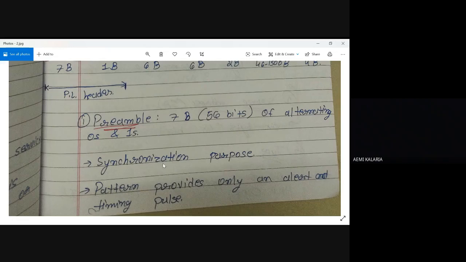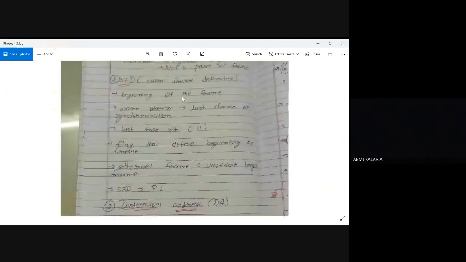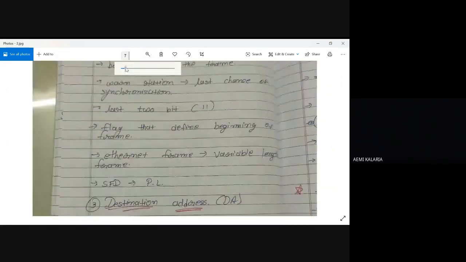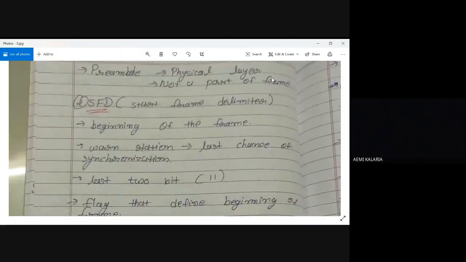Basically the sender is giving the idea that okay, I want to send something to you, so first let us synchronize our clocks so it is easy for us to transmit. So that's why for synchronization purposes we are using this preamble. It is a combination of 0 and 1 as part of the preamble. I already discussed that this preamble is used on the physical layer and is not a part of the frame. Now, next one is SFD.